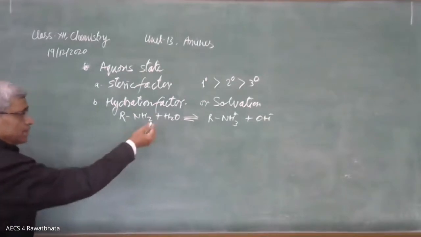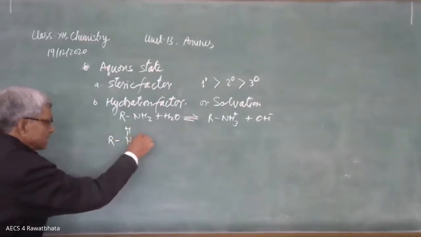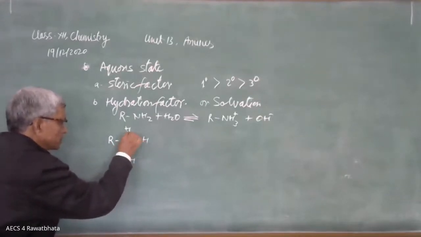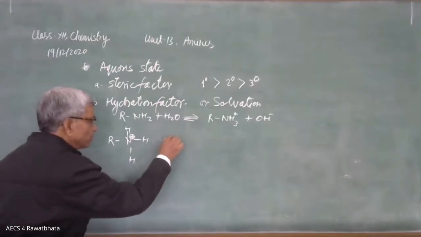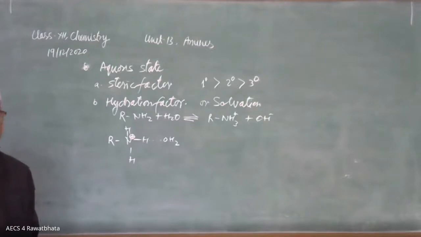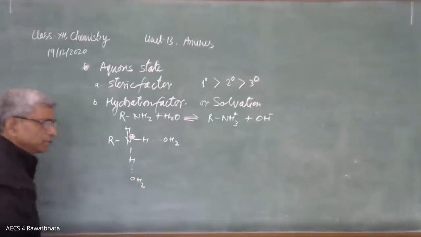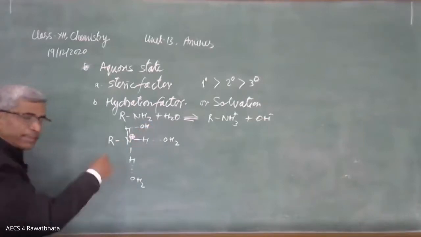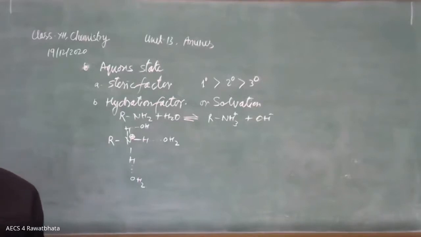So the hydrated ammonium ion is like this. Here is the 1-degree, formed from 1-degree amine. Here is the positive charge. These 3 hydrogens are going to form hydrogen bonds with water, OH2. And here, this is also going to form a hydrogen bond with water, OH2. And here also, OH2. There is maximum hydration energy and this ion is more stable.